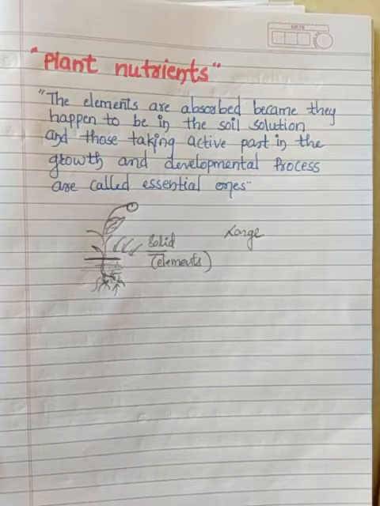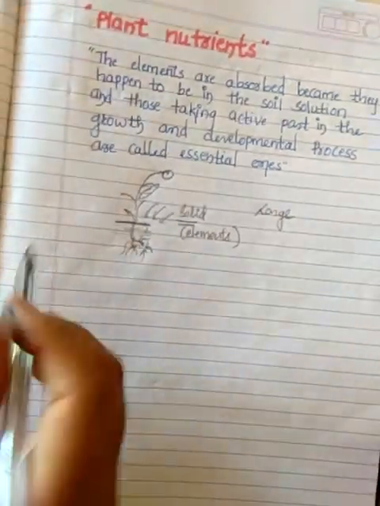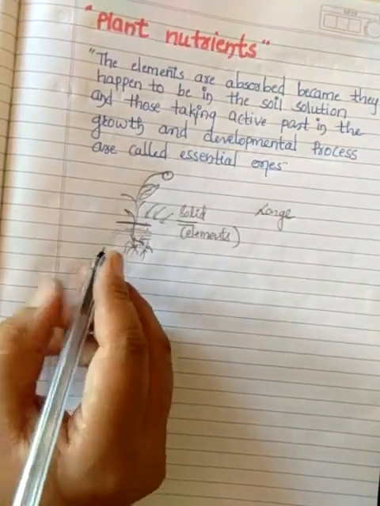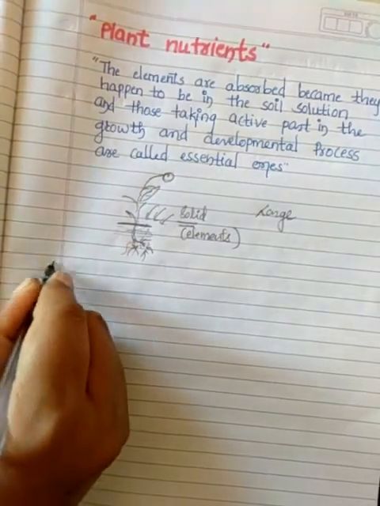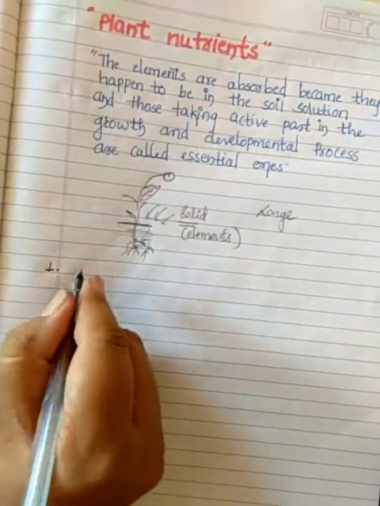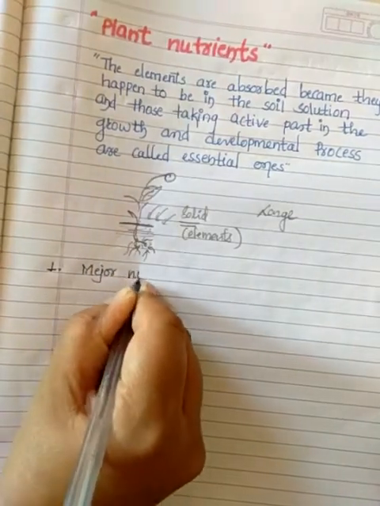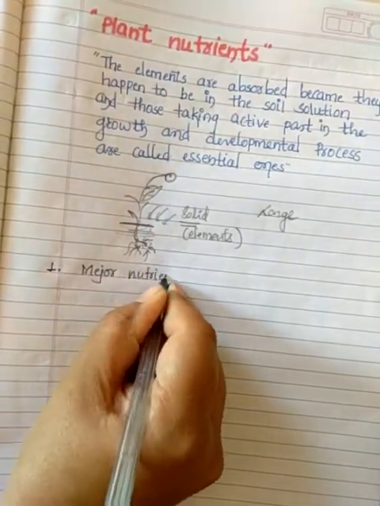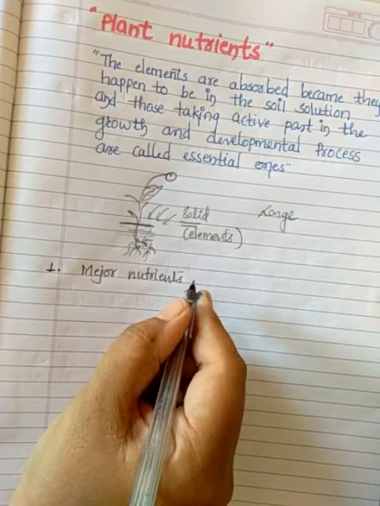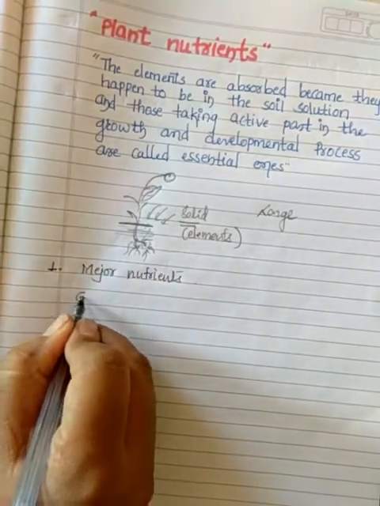Based on that, they are classified into two types. The first one is major nutrients, and in that we have two groups.